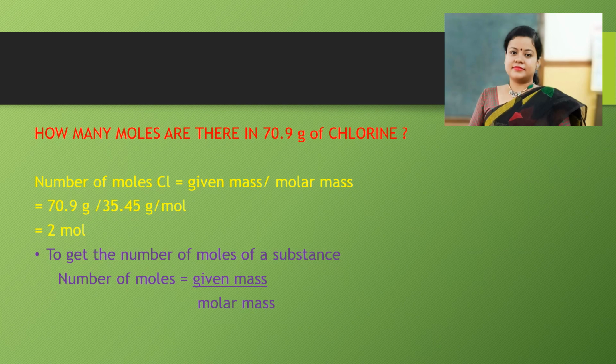Another numerical. How many moles are there in 70.9 gram of chlorine? Number of moles of chlorine equals given mass by molar mass. Given mass is 70.9 gram divided by molar mass 35.45 gram per mole, which is equal to 2 mole.